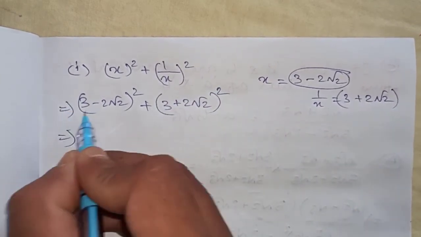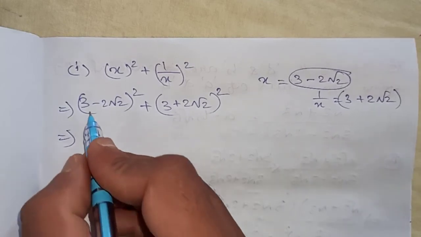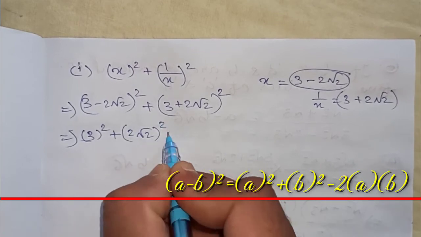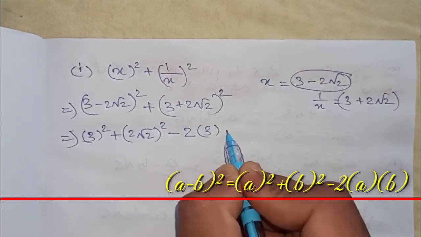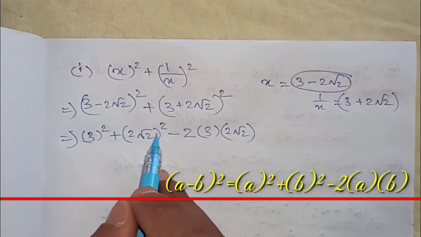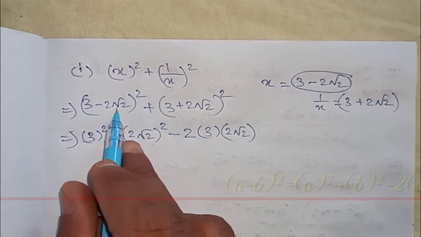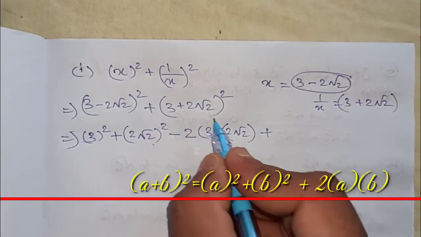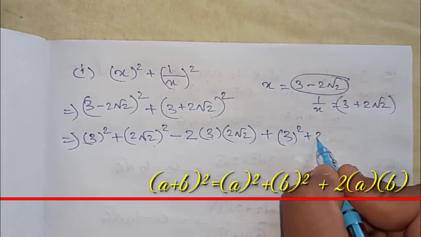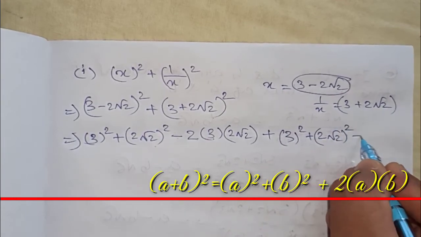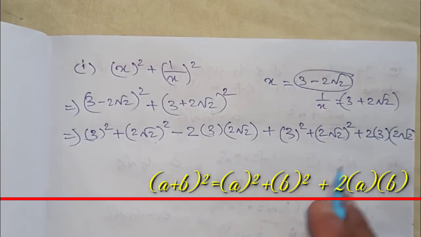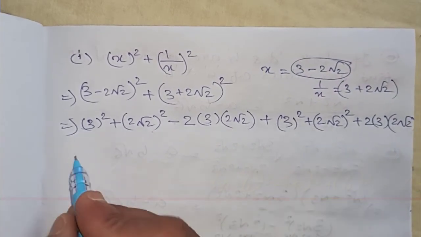Now use the formulas of a minus b whole square and a plus b whole square. A square plus b square minus 2ab, plus a square plus b square plus 2ab.